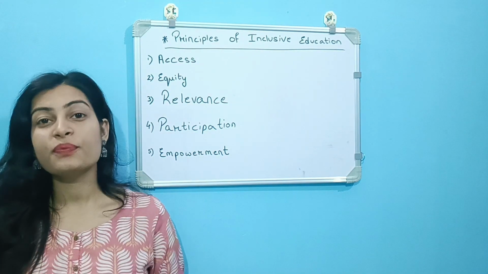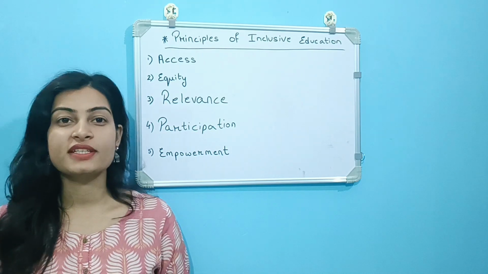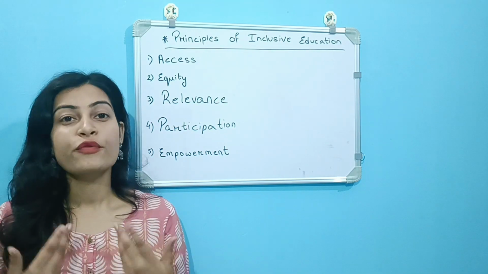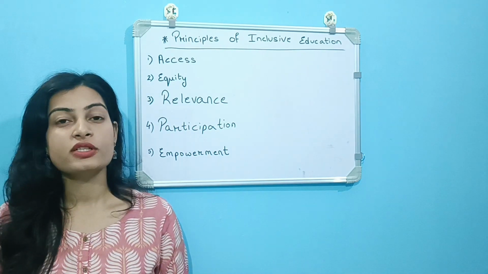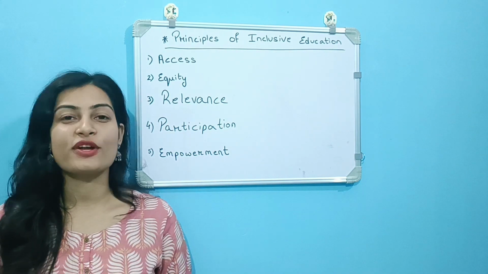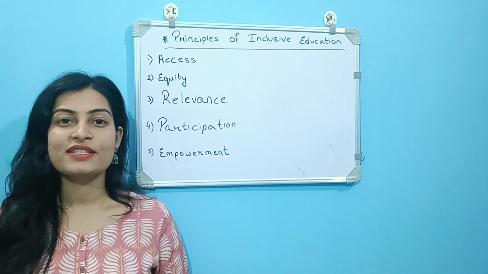The fifth principle of inclusive education is empowerment. By providing inclusive education, we are trying to empower the children in all ways. So, this is one of the most important principles of inclusive education.